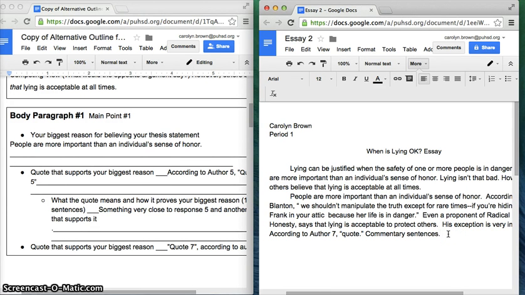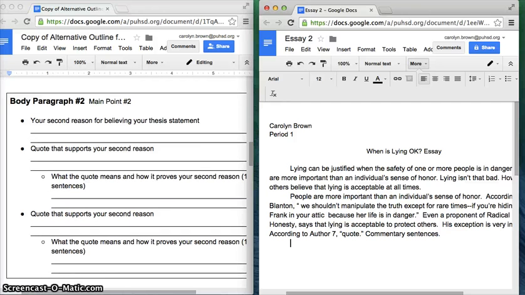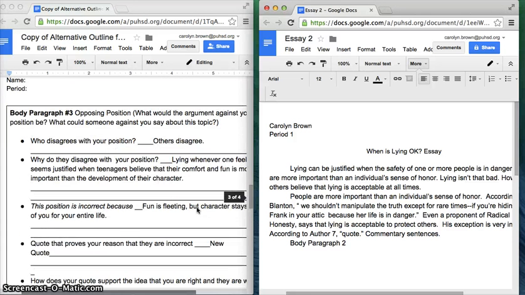Now that we've done the first body paragraph, you're going to do the second body paragraph. Do the second body paragraph exactly the same way. Go over to your outline, scroll down to body paragraph 2, and put it in. When you've put in body paragraph 2, it's time to put in body paragraph 3.